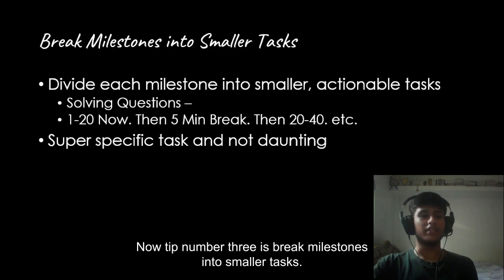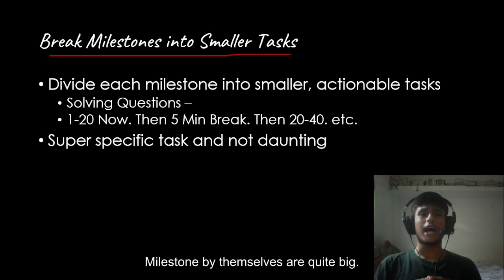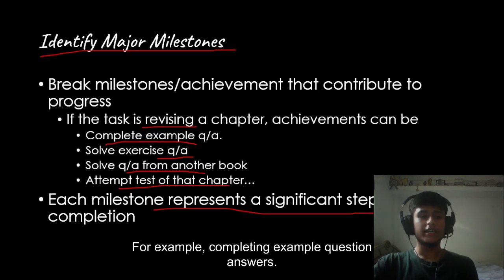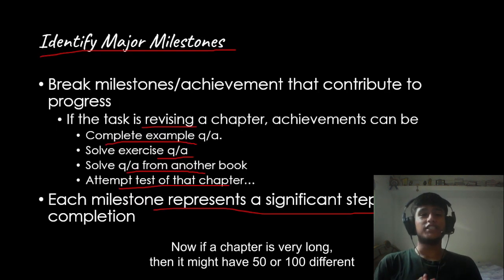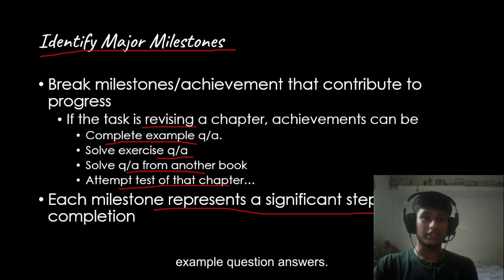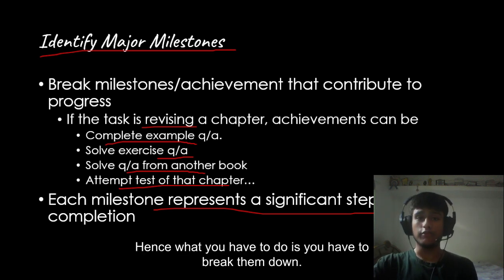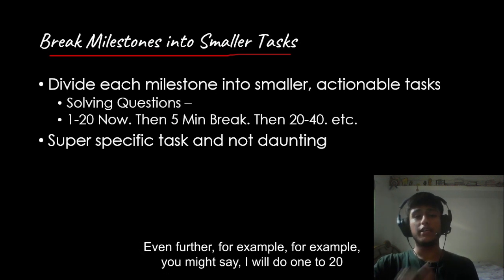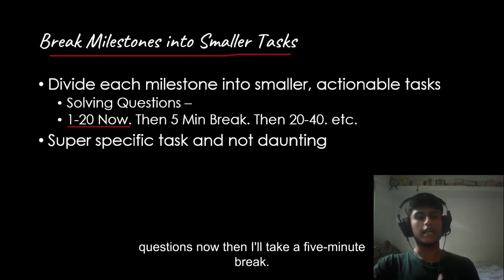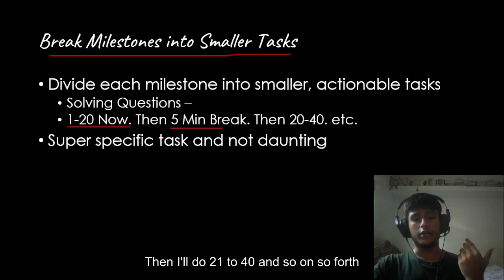Now, tip number 3 is break milestones into smaller tasks. Milestones by themselves are quite big. For example, completing example question answers. If a chapter is very long, then it might have 50 or 100 different example question answers. And so completing them becomes a daunting task. Hence, you have to break them down even further. For example, you might say I will do 1 to 20 questions now, then I'll take a 5-minute break, then I'll do 21 to 40, and so on and so forth.